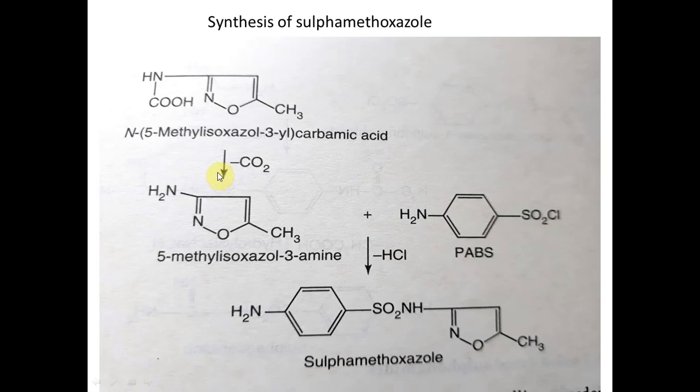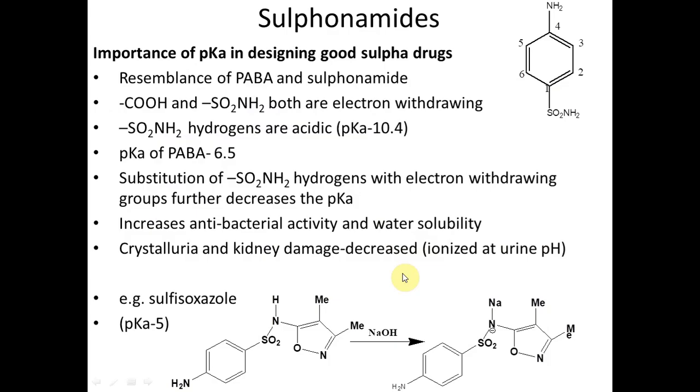At high temperature it has to be pyrolyzed, heated. It is going to lose the CO2 group, and the hydrogen is getting transferred on the nitrogen to convert it to an NH2 group. Okay, and this is a 3-amine which is prepared. This is treated with the para-aminosulfonyl chloride group and there is loss of HCl. Okay, the Cl of SO2Cl is getting lost, and one hydrogen of the NH2 of isoxazole is lost as HCl, and you will get the sulfamethoxazole compound.